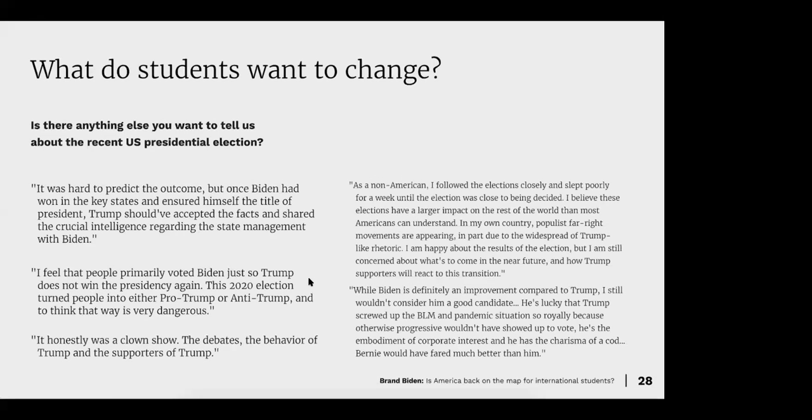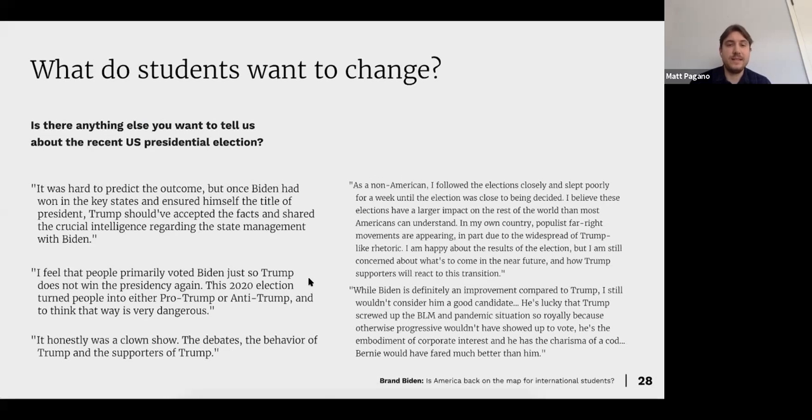And is there anything else you want to tell us about the recent US presidential election? Again, you could see here it's hard to predict the outcome, but Biden did win, and he won in the key states. Feel that people primarily voted Biden just so Trump does not win the presidency again. They saw more of a pro-Trump versus anti-Trump. Honestly, people are looking at it as a clown show, referencing some of the debates that we saw. As non-Americans, they followed the elections closely and slept poorly for a week until the election was closed.